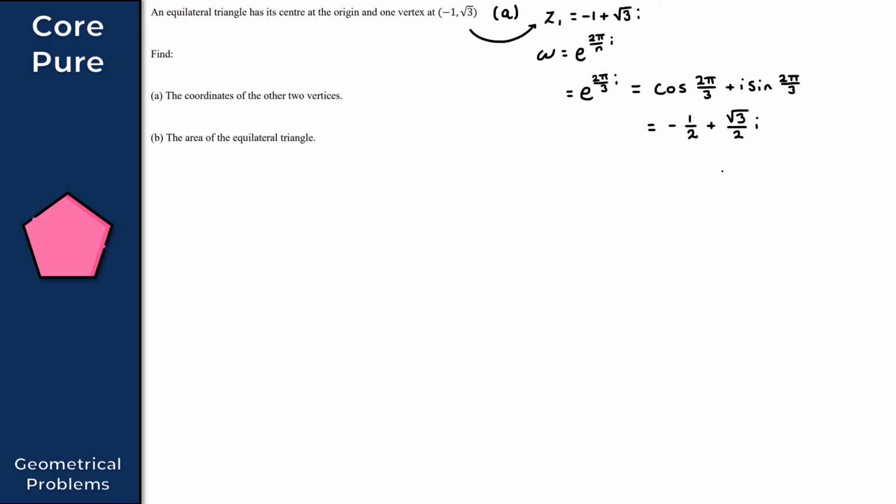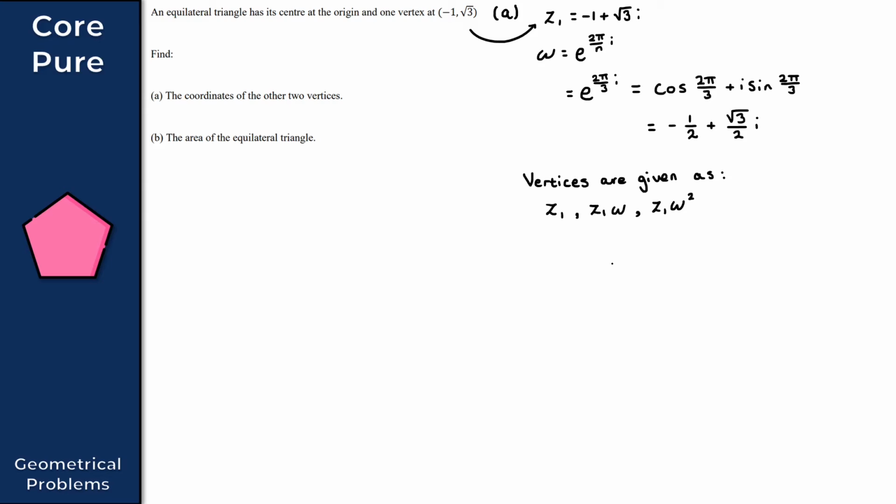As we already mentioned, let's make a note of the vertices. They are given as z1, which we already know, since we were given it at the beginning of the question. We then have z1 times omega, which gives us the next vertex, and for the final vertex of this triangle, we have z1 omega squared. If you went on to find z1 omega cubed, that would just be equivalent to z1, just so you're aware.